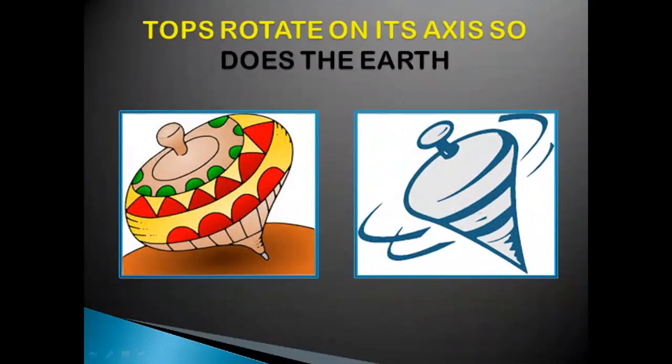Okay, this is the big top, and this is the axis on which this top rotates. And that is what we saw in the previous ferry wheel. We had seen on the top portion, but this you could not see. So it was rotating on this part. And so does the earth also rotate in this particular direction.